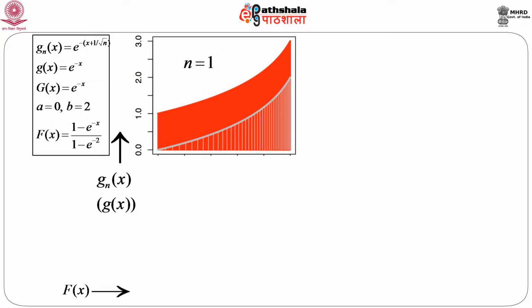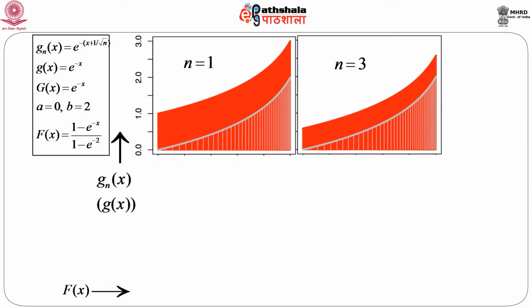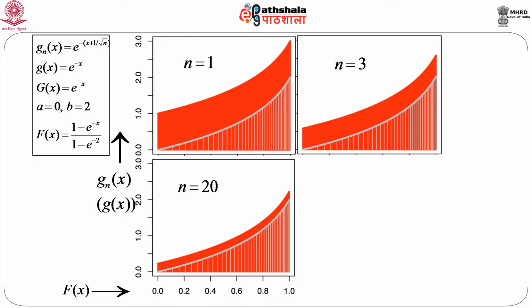Now, consider n equals 3, and immediately we see that this substantial portion which is only red drops to this portion, but still there is some portion which is not covered by the gray shaded region. So, what happens when we increase the value of n? Suppose n equals 20, and it is clear that it starts converging. From n equals 3 to n equals 20, this portion which is only red, but not shaded by gray, drops down substantially.